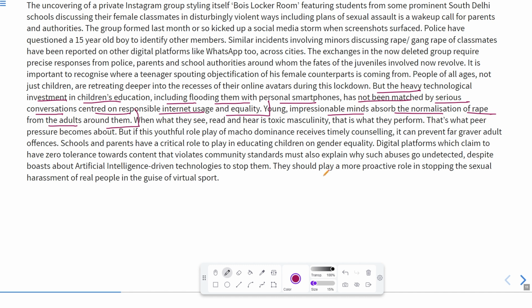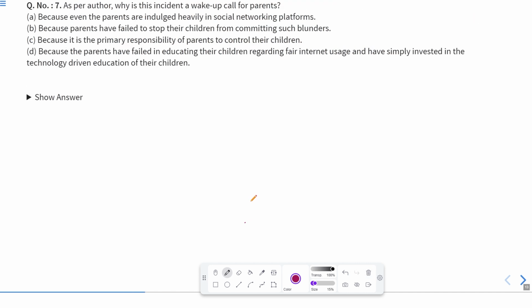It means this is about the parents, because parents have only provided the students with the gadgets, but they do not check whether their child is using that smartphone or that technology in the right manner or not.